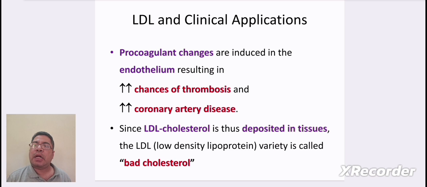Procoagulant changes are induced by endothelium, resulting in higher chance of thrombosis and increased amount of coronary artery disease. Since LDL cholesterol is thus deposited in the tissues, the LDL variety is called bad cholesterol.